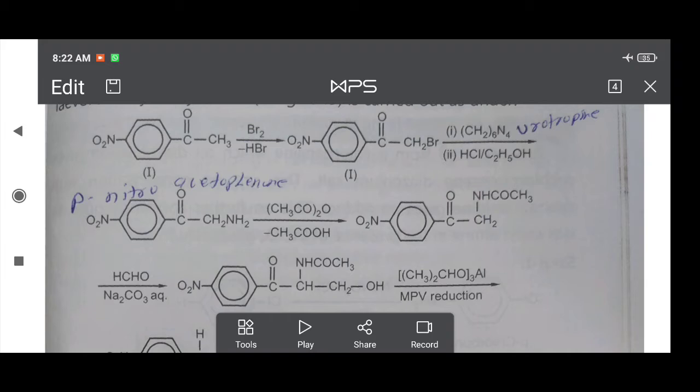Phenobarbital. Phenobarbital is a CNS drug, a central nervous system drug, and a hypnotic drug. And the last one is chloromycetin. Chloromycetin is an antibiotic drug. It means these 6 drugs are used in your syllabus. Today I am discussing with you the last drug, chloromycetin. Chloromycetin is also called chloramphenicol, and chloramphenicol or chloromycetin is an antibiotic drug.